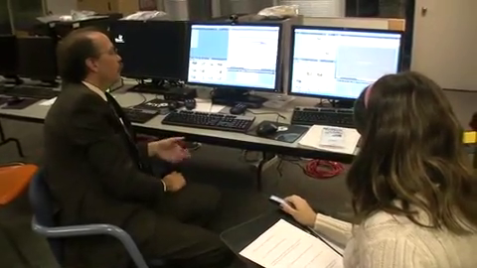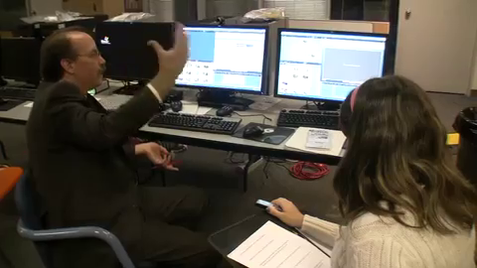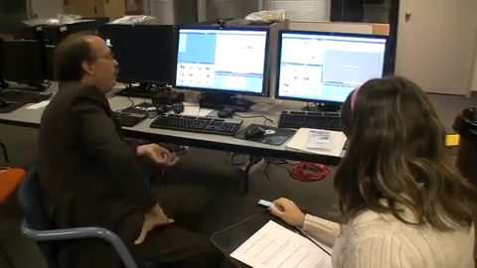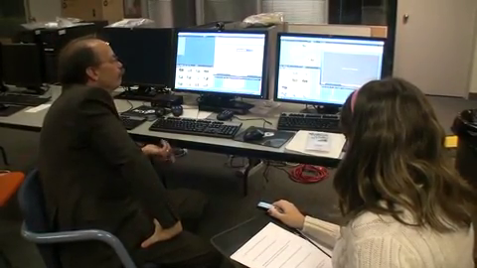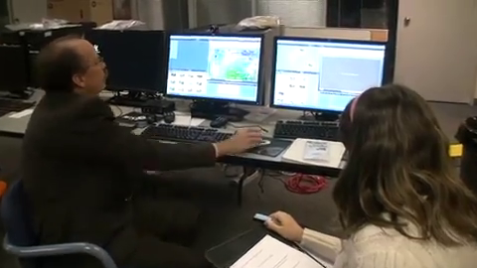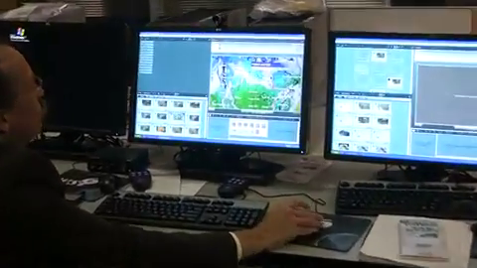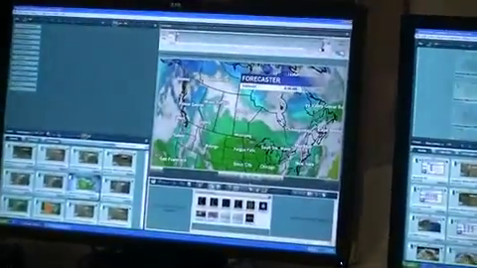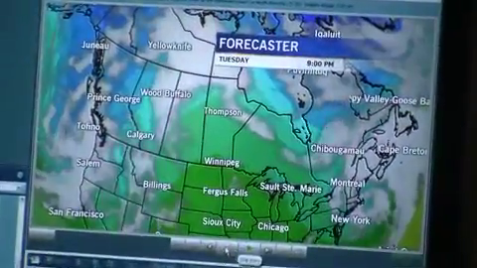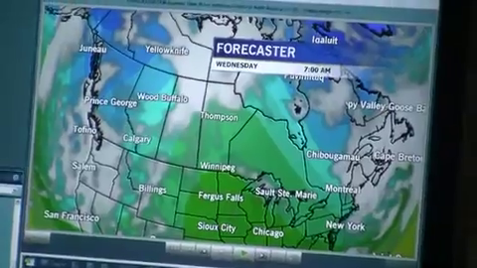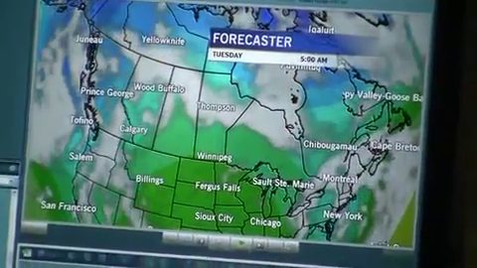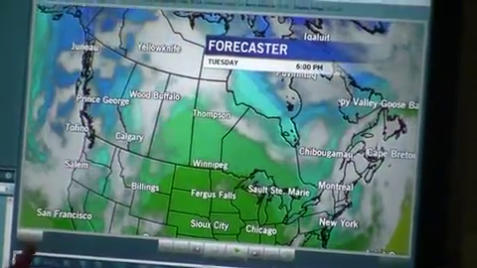And it does affect the high and low pressure systems in the upper atmosphere, which is what I'm going to show you here. Okay, this is a map. This is a map showing you the jet stream, okay?